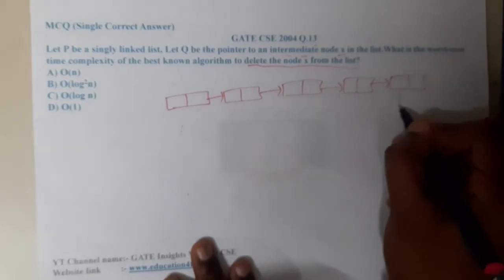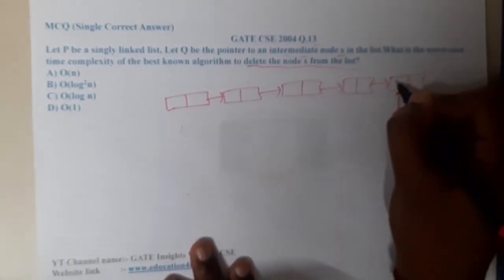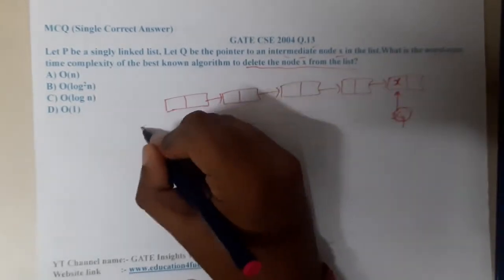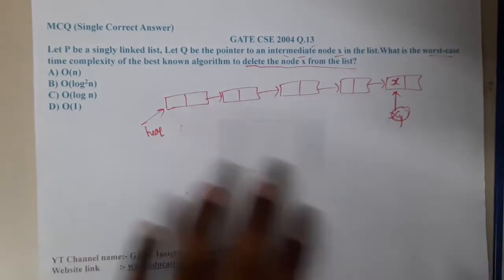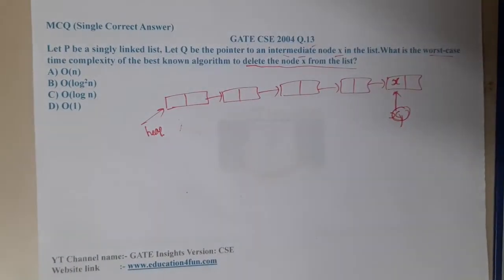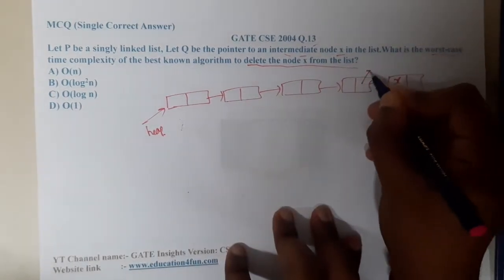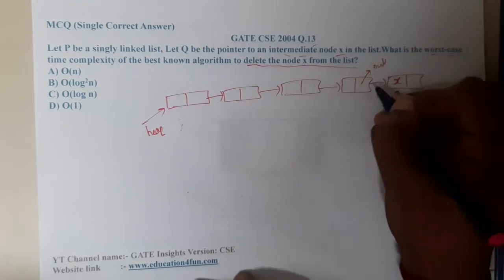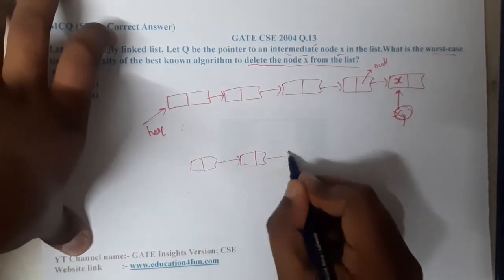Now you are having a pointer. Q is the pointer name and here it is pointing to X, assume in that way. And here you are having a head pointer. Now you want to delete this node. Before deleting the node, what should you do, guys? Before deleting this particular node, you need to substitute here the value null. In this case, the value should be null if the case is different. So assume in that way.